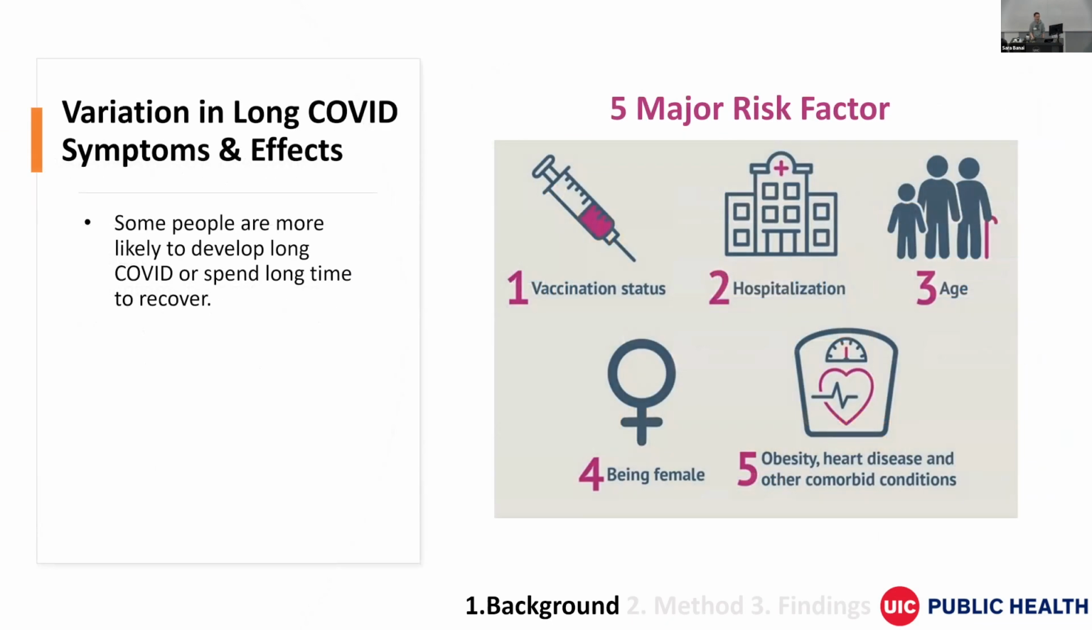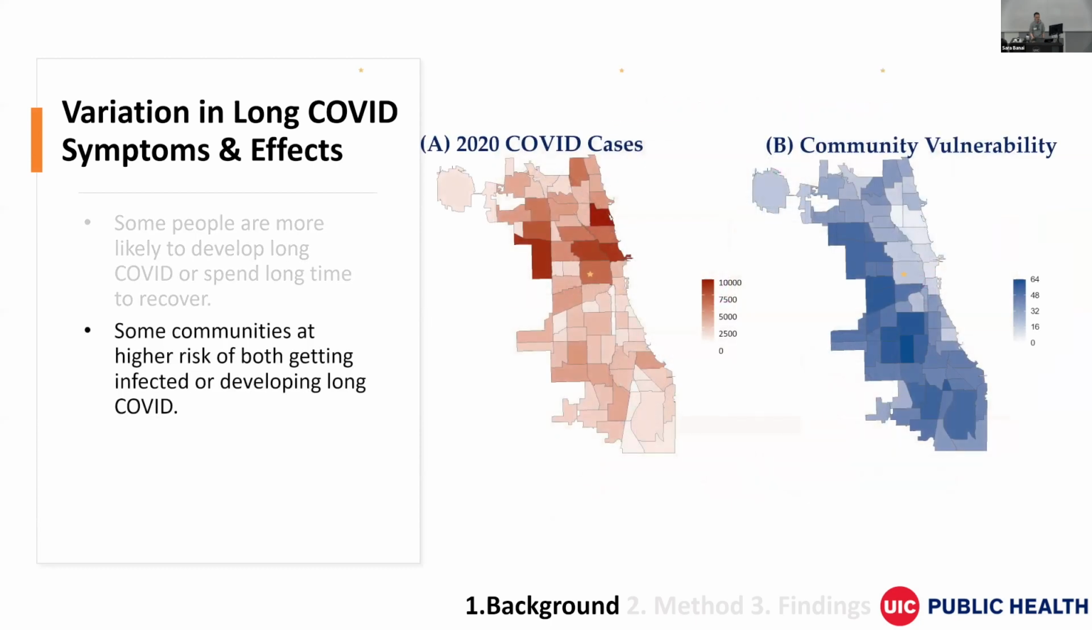Actually, there's a large variability in long COVID symptoms. Some people are more likely to develop long COVID or take a long time to recover. Furthermore, some communities are at higher risk of both getting infected and developing long COVID. For example, I show 2 plots which show the 2020 COVID cases and community vulnerability by community area in Chicago. You can see they are really different from area to area.